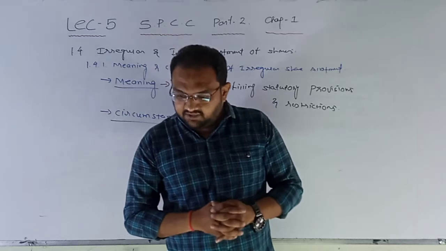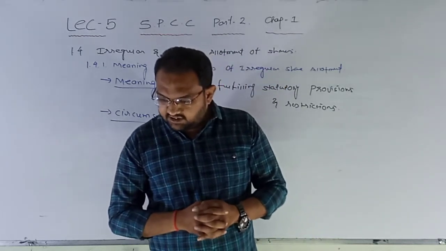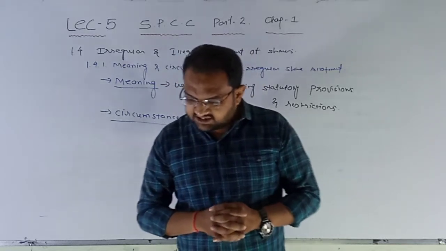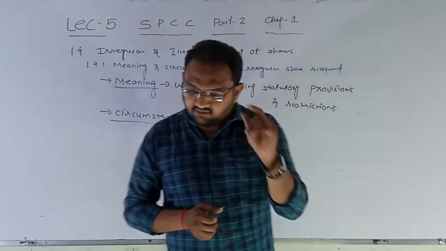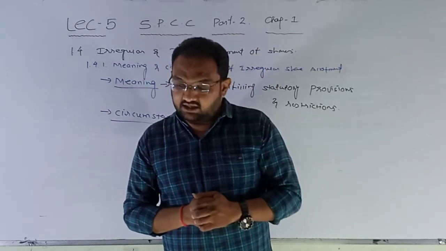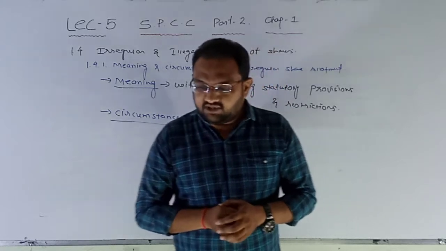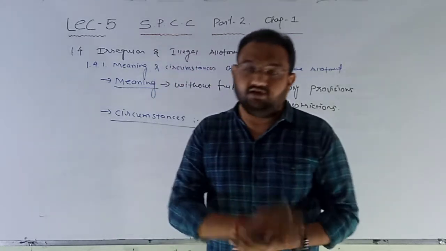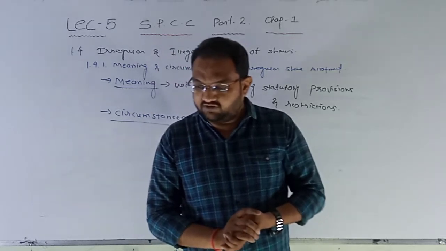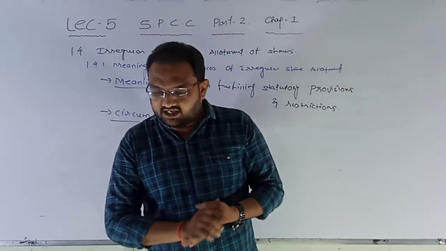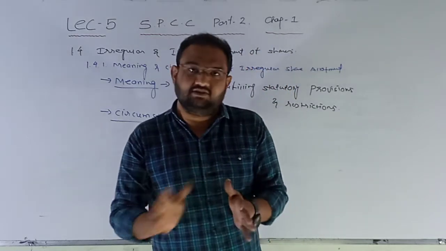Third, the minimum 5% of the face value of the share or the amount decided by SEBI is not received with the application. See, this third point is in reference to point number 9 of the legal restrictions and provisions of share allotment. In point number 9, we discussed that a minimum of 5% of the face value of shares or the amount decided by SEBI must be called up. So here somehow we forget to follow that process also.